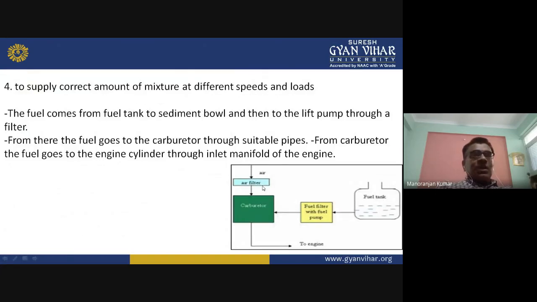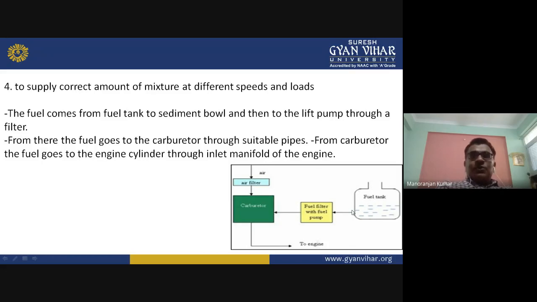Okay, so here the complete process is shown. This is the carburetor. From this side air is coming. First air will enter into the air filter, and here unwanted material, that is the impurity present in the air, will be captured, and after this the clean air will go into the carburetor. Here is the fuel tank. In the fuel line, some filter and a sediment bowl will be there.